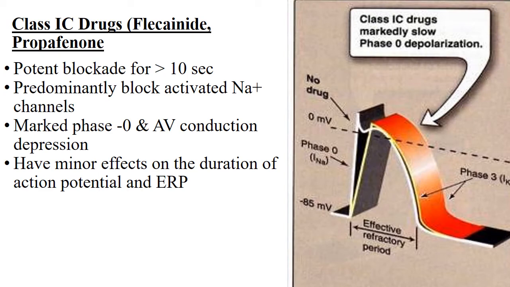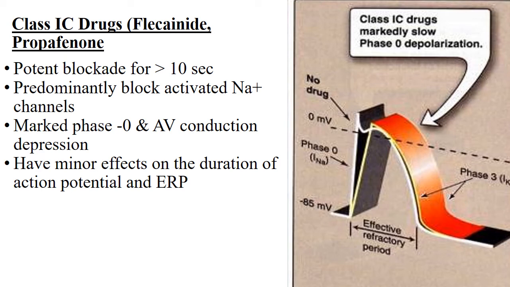Now, the class 1C drugs include flecainide and propafenone. Class 1C drugs markedly slow phase 0 depolarization. They have potent blockade and they slowly dissociate from the sodium channel, so they show blockade for greater than 10 seconds. They predominantly block sodium channels. They markedly depress phase 0 and AV conduction. They have minor effects on the duration. They have no effect on the duration of action potential and effective refractory period.